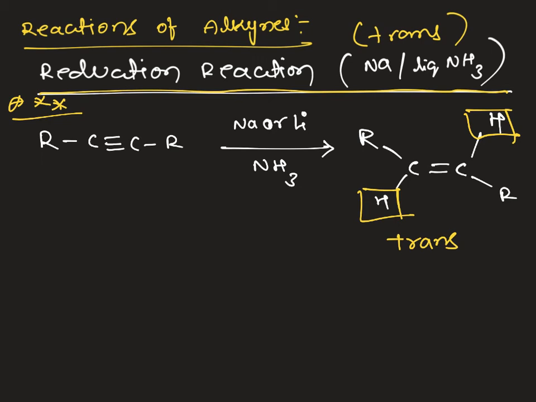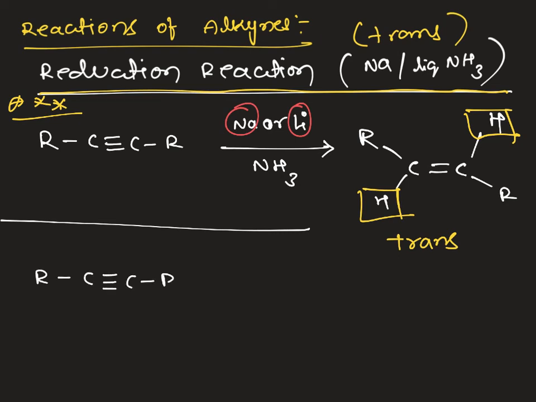If you look at the mechanism, we know that sodium and lithium readily give one electron, and are converted into Na+. What happens here? If we take an alkyne, this pi bond migrates here such that this carbon gets a negative charge and this carbon gets a positive charge.